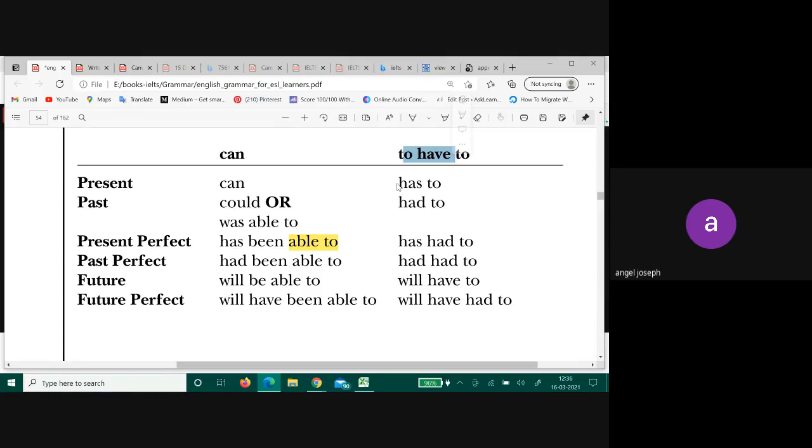I'm just trying to think of an example sentence. Let's just pick one from the internet, right?